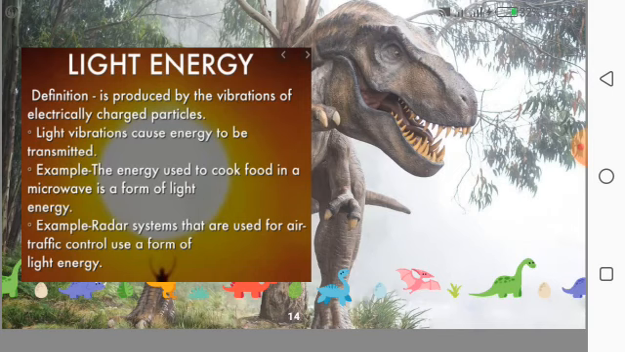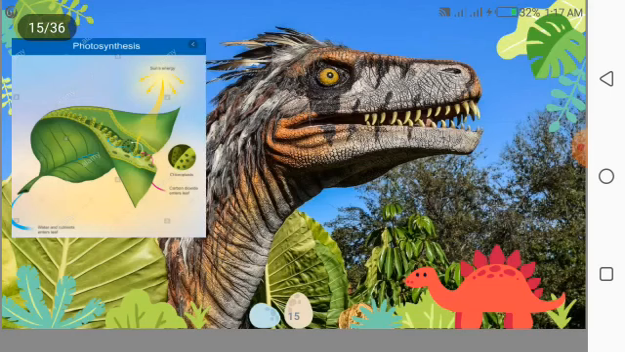Now, the definition of light energy is that it is produced by the vibration of electrically charged particles. Light vibrations cause energy to be transmitted. For example, the energy used to cook food in a microwave is a form of light energy. The second example is the radar system that is used for air traffic control, which is also a form of light energy. Light energy is also used in photosynthesis, as we see plants and all greenery use light energy, and they take light energy from the sun.